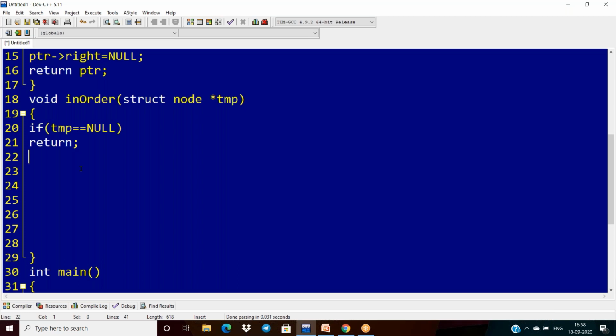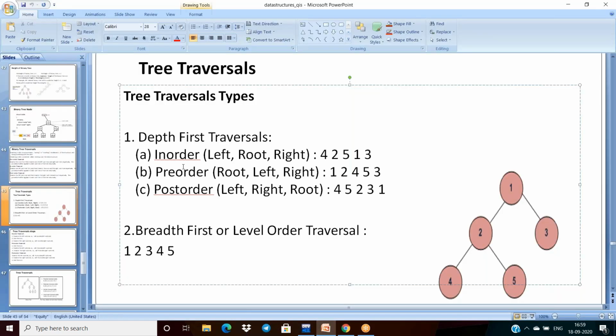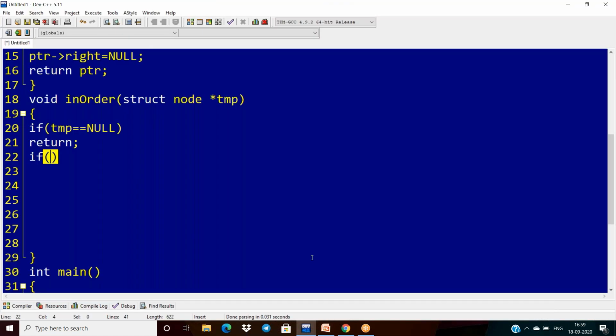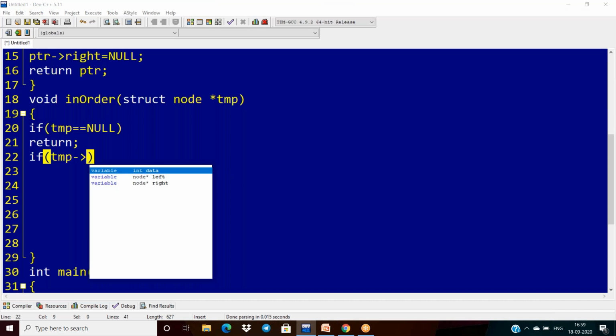Otherwise, if temp is not equal to null, what we have to do here? First thing we need here is left. Left means what? The temp dot left. Okay, we need temp dot left.